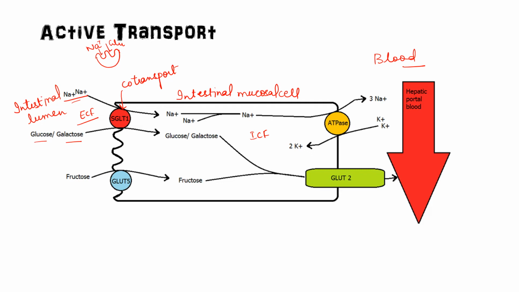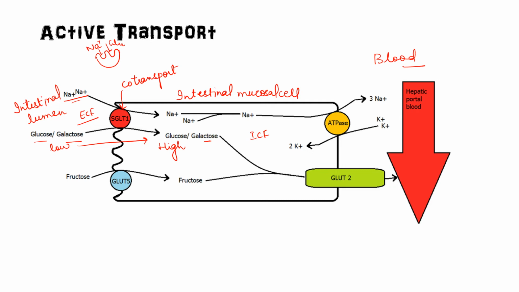So sodium will move along the concentration gradient, high concentration to low concentration, and it will drag glucose molecules, and glucose is moving from low concentration to high concentration. Okay, so glucose and sodium will move by this transporter. Glucose uptake into the intestinal mucosal cell is done. Now this sodium will move outside into the blood stream, and